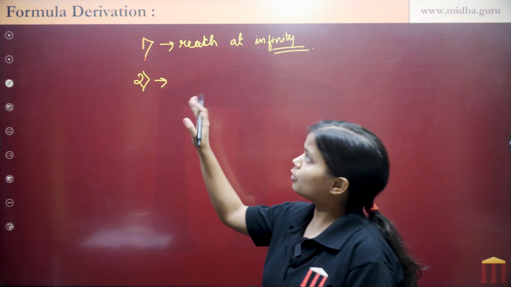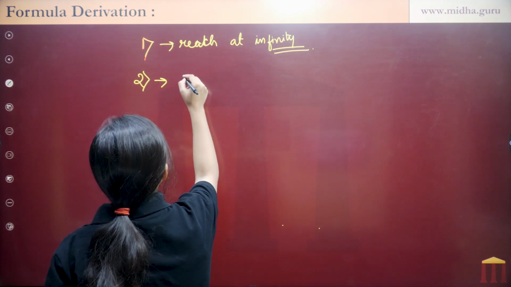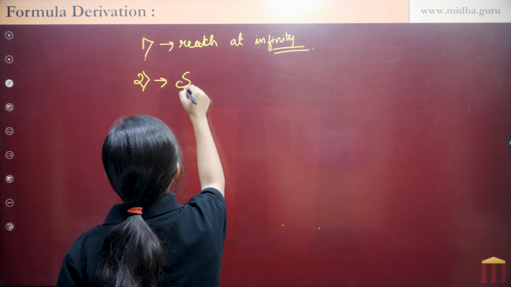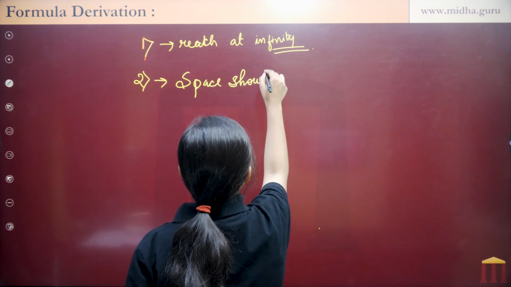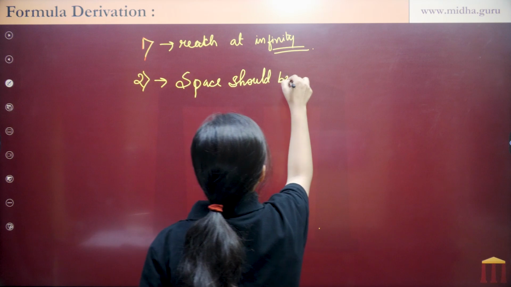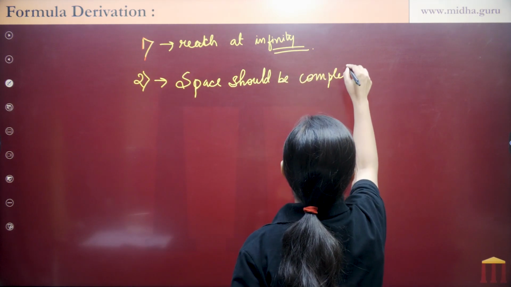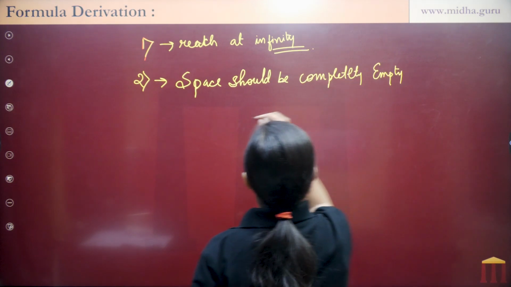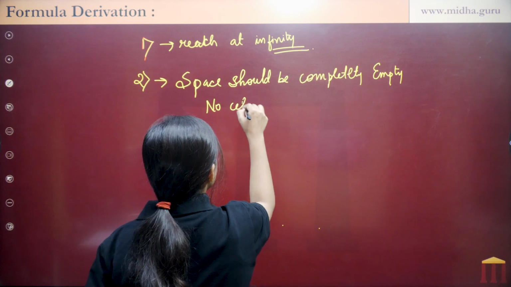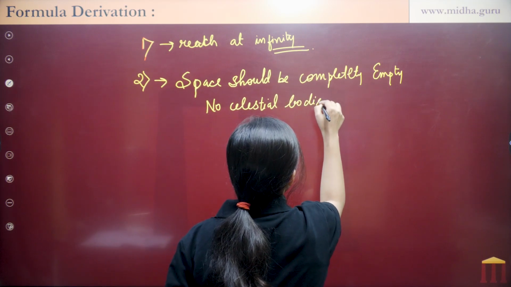So it means that space should be completely empty. No celestial bodies should be in space.